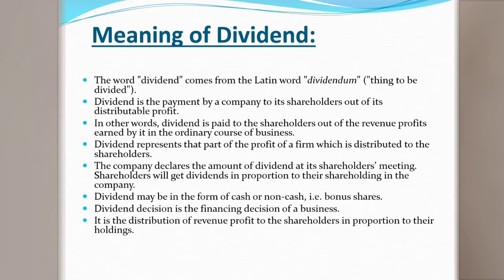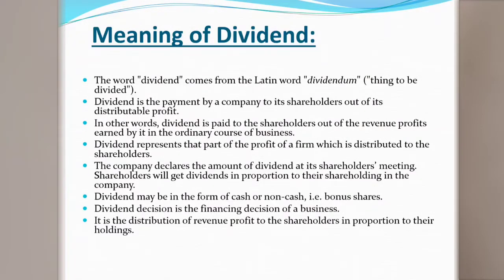So the dividend is the payment of a company's profit to its shareholders out of its distributable profit. Definitely, it is a distributable profit of the company. It is distributed to its shareholders out of the net worth and net profit of the company. Out of the company's whole net worth profit, whatever portion is distributable and distributed to its shareholders, that is a dividend.